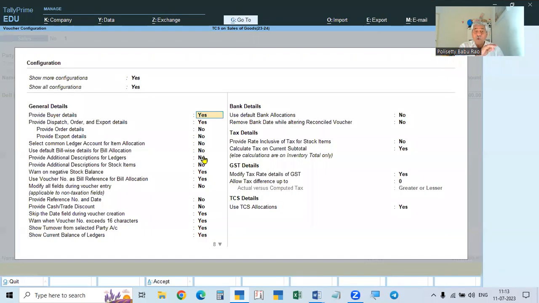For that purpose, go to F12. Here you see GST details. You go to the GST details. Modify tax rate details on GST. Make it yes. So it indicates local or non-local.